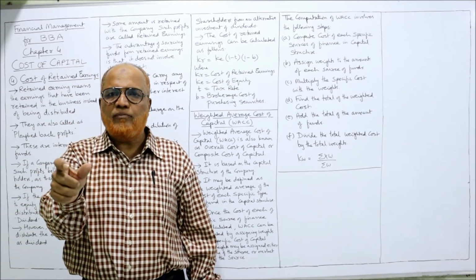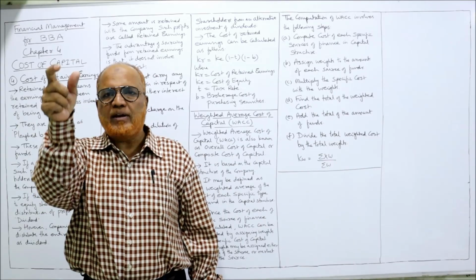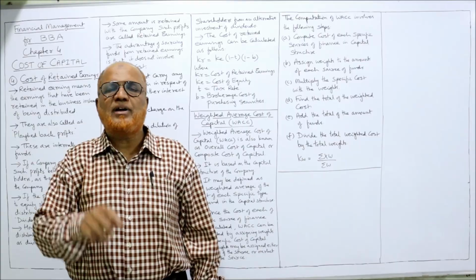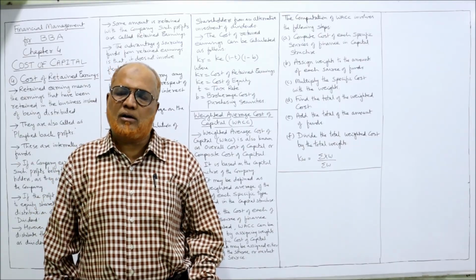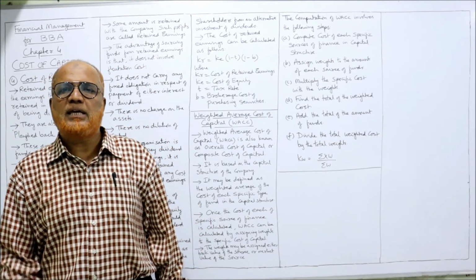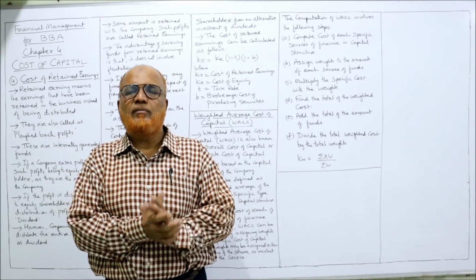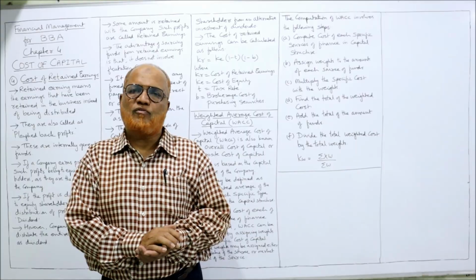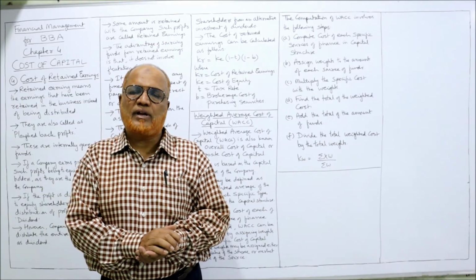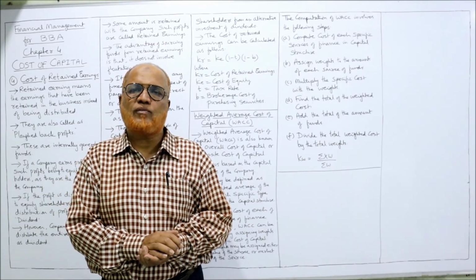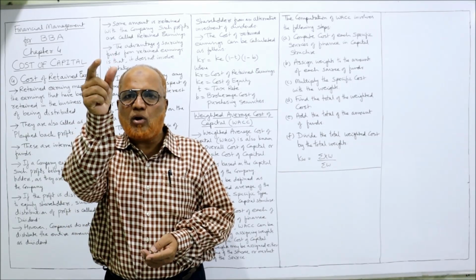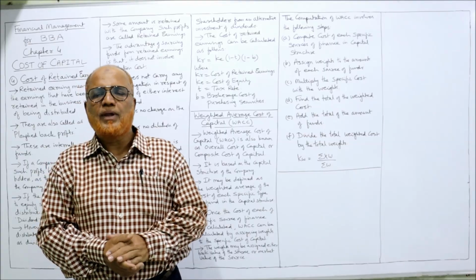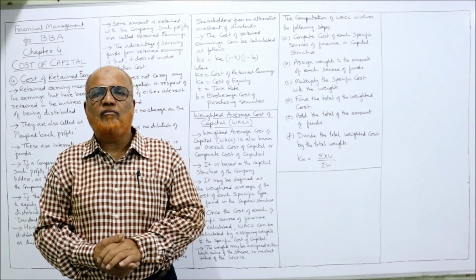So in one column we take the actual amounts, in one column we will take the weights. Then we will take the specific cost of each fund. For example, KE. Already it will be given in the problem, KE, cost of equity. Then KP, cost of preference. KD, cost of debt. KR, cost of retained earning. Specific costs are given. So in one column we will take specific cost and one column we will take the weights.